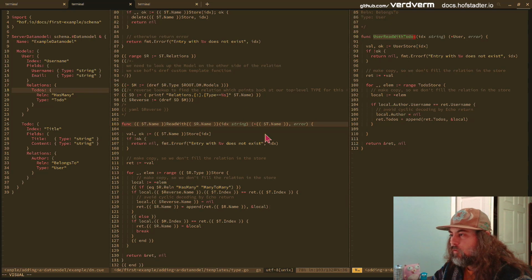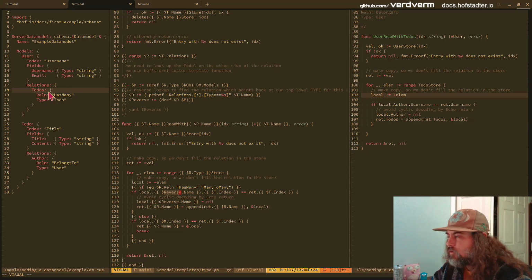And then here's where we're user storing, just building up. That's the same thing as read, just read user. Instead of just returning it, now we're going to loop over the to-do store, make our local copy, and this is where we're coming back, local author user. This is where we need the local reverse name, which is we're in user. We went through the relations to-dos and found to do. So then we went to do, and we need to figure out what does to do call us on the other side of our has many relation.